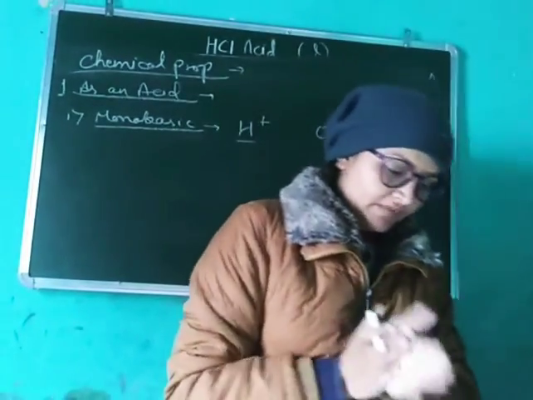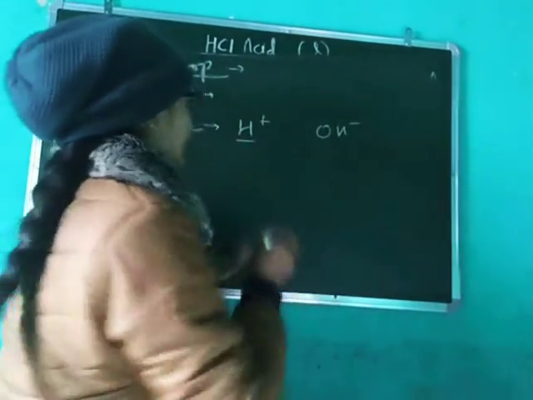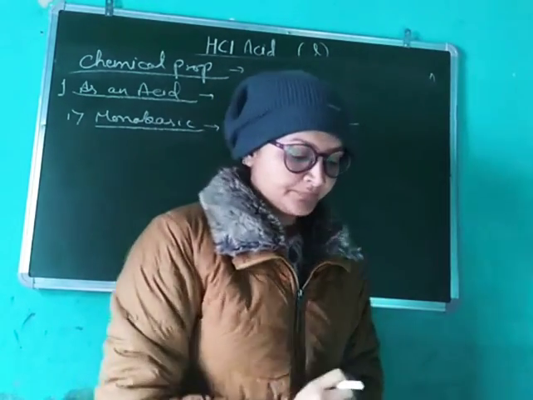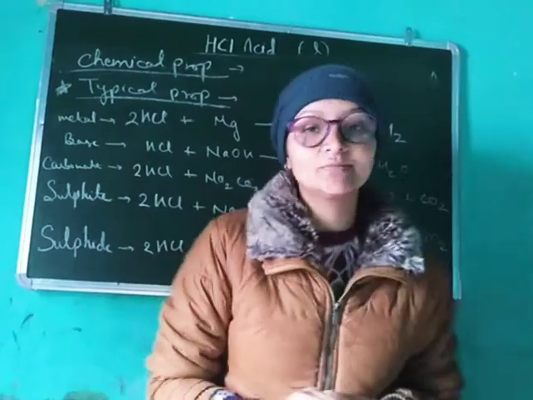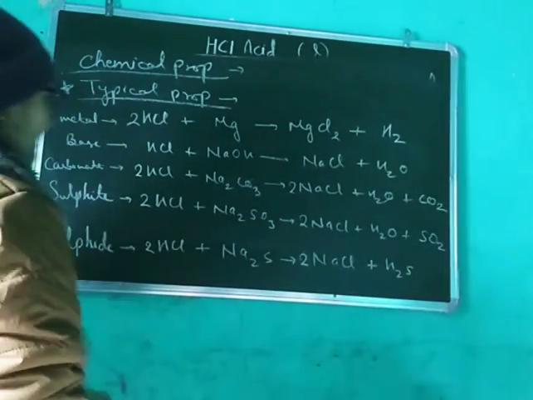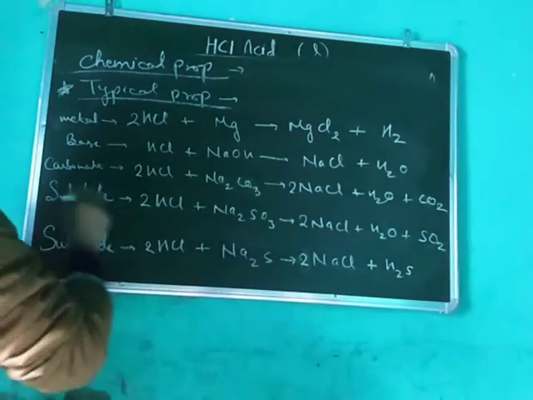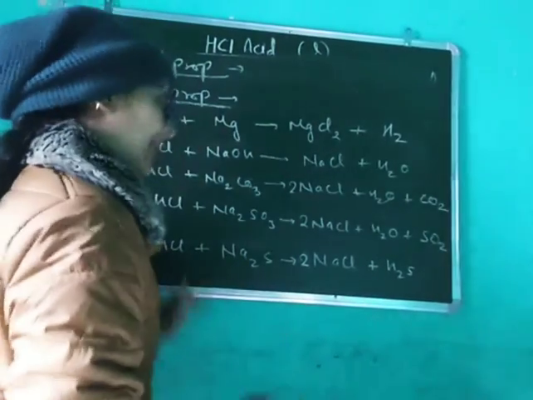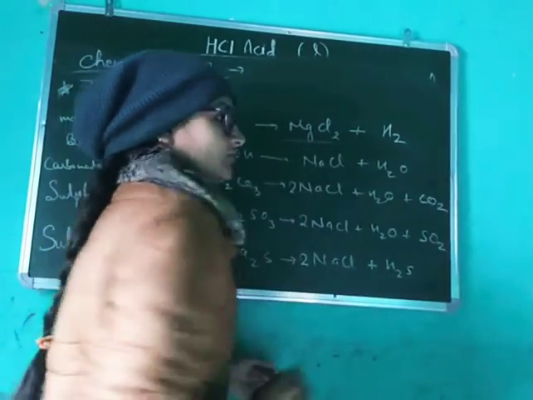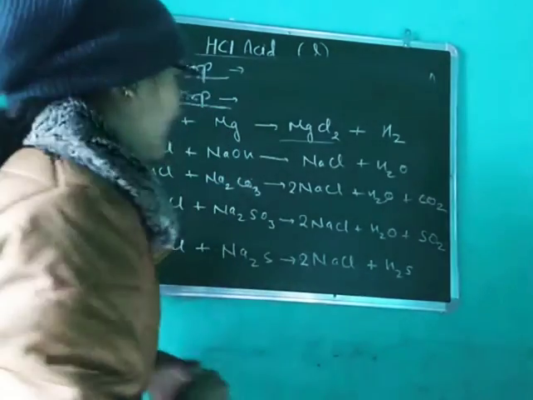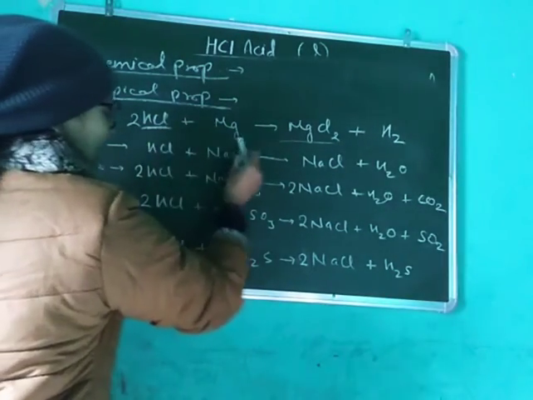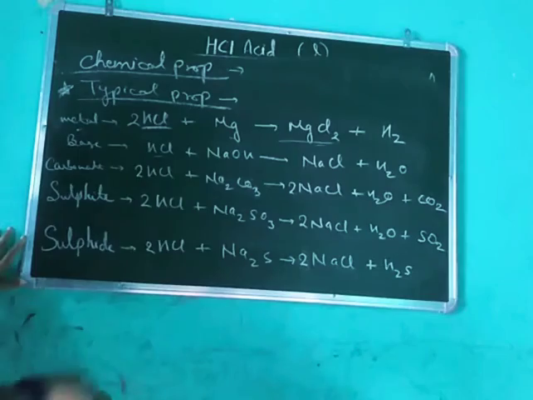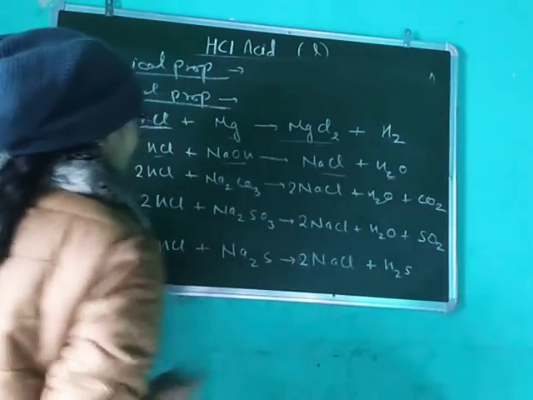Next, it is acidic in nature. Why? Because it donates H plus ion, so it is acidic in nature. Now, typical properties of acids. Typical properties means if acid reacts with any active metal, it will give you a salt and hydrogen. For example, HCl with Mg will give you MgCl and H2. If an acid reacts with a base, it will give you a salt and water.